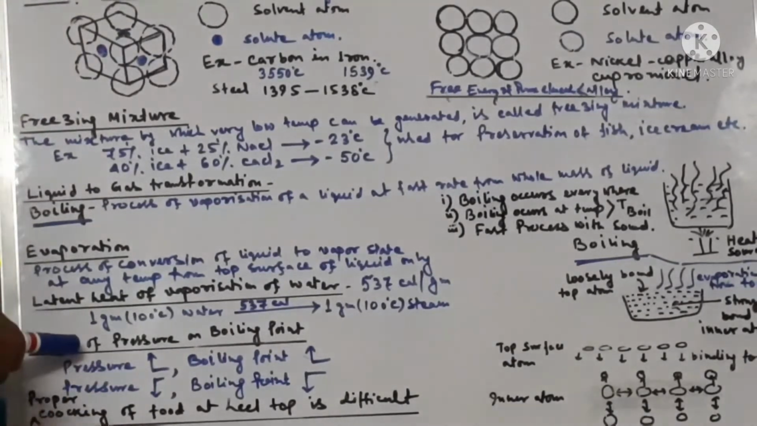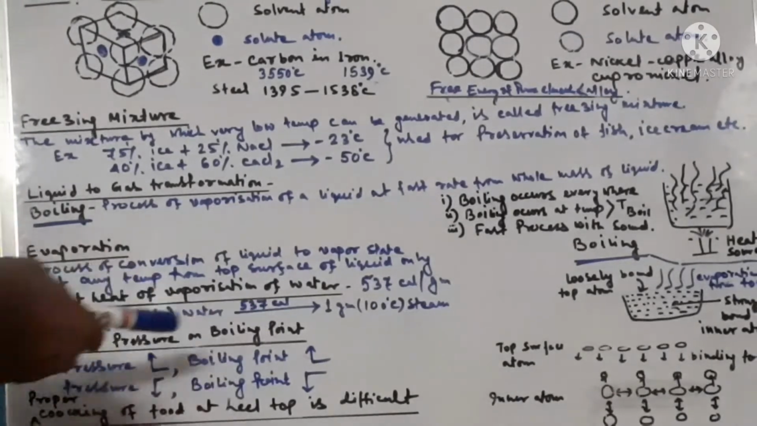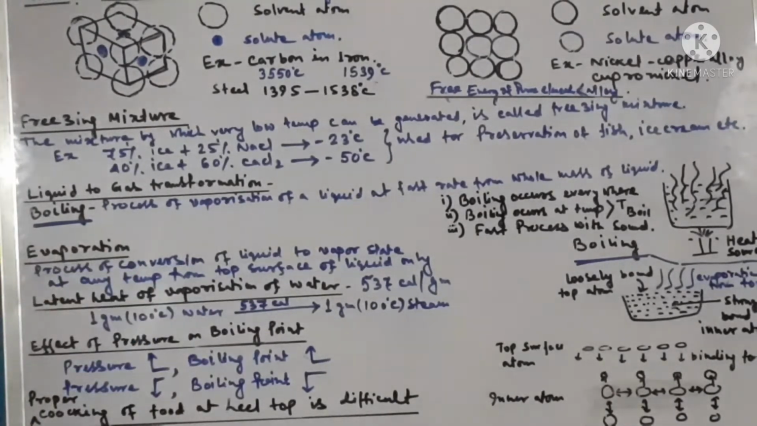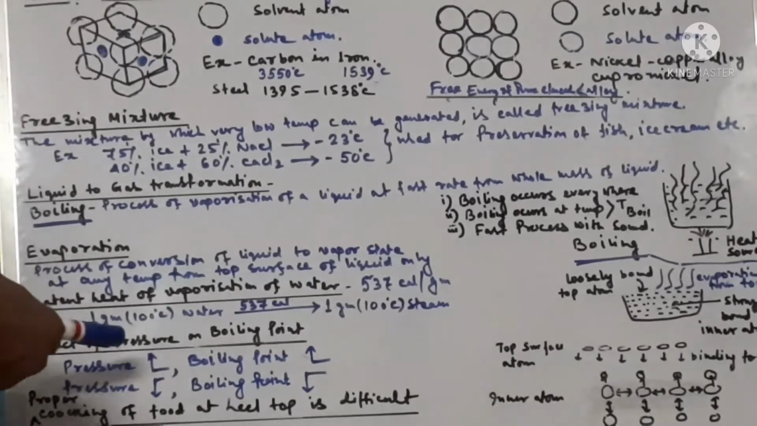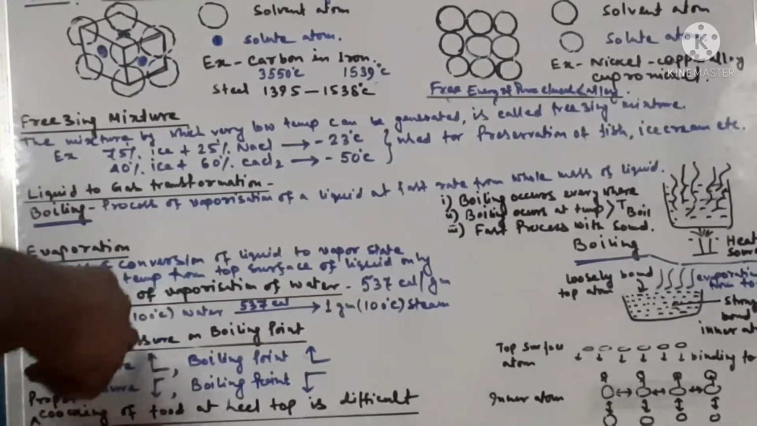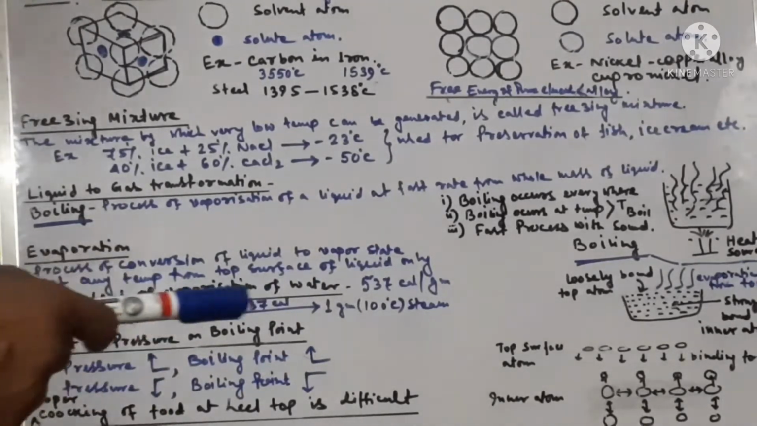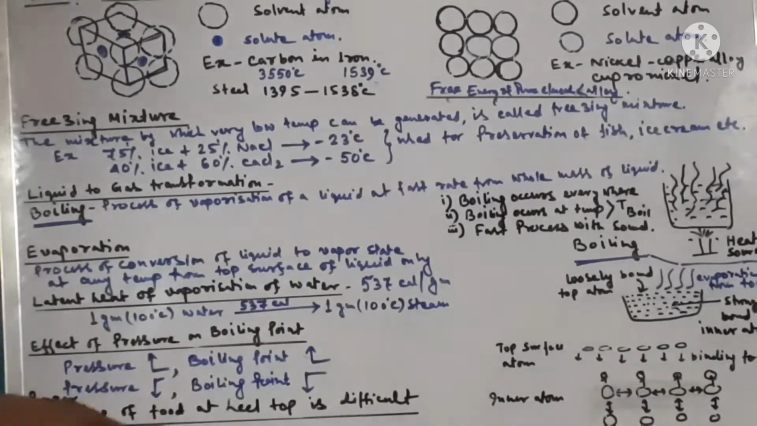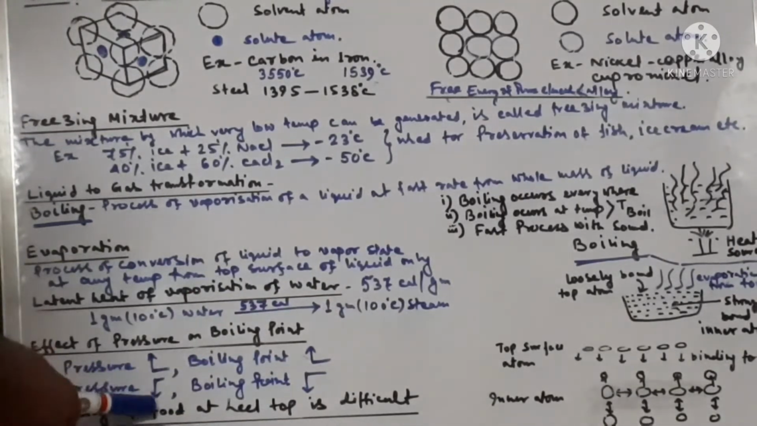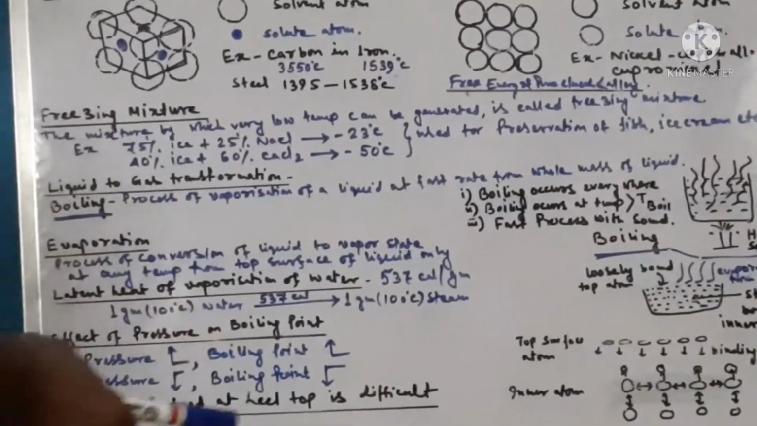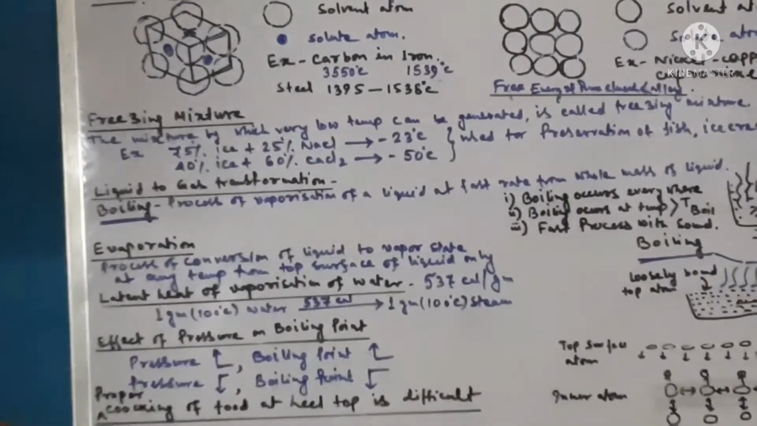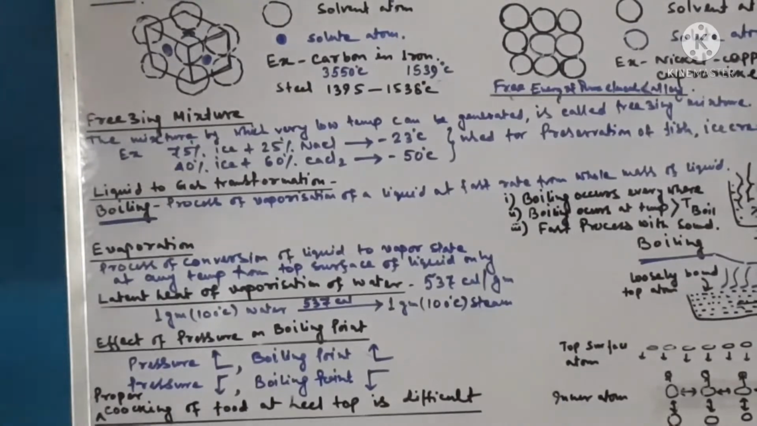Now we will discuss the effect of pressure on boiling point. Actually, if we increase the pressure on the system, the boiling point of the liquid will also increase because the process will be hindered. If we reduce the pressure, the boiling point of the liquid will also reduce because the process will be faster.